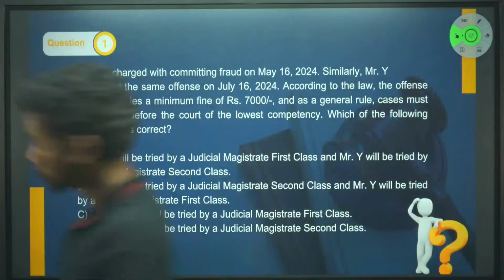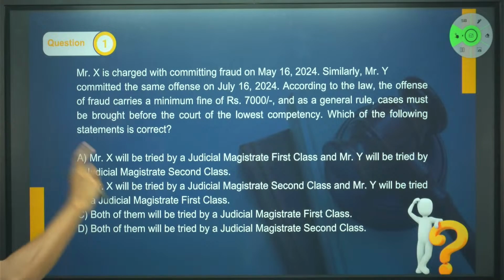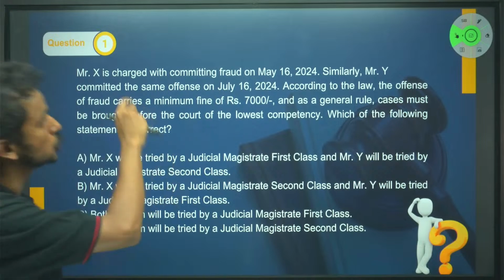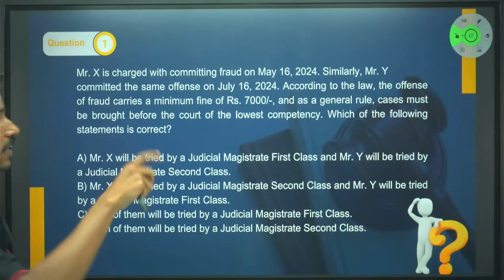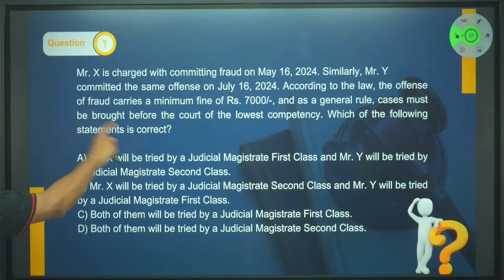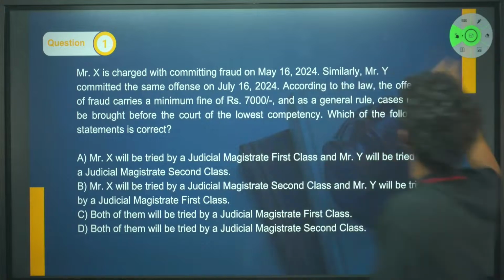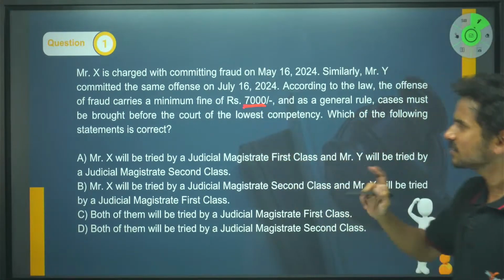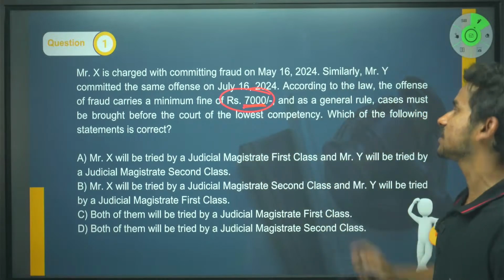Right, here's the first question. It says that Mr. X is charged with committing fraud on May 16, 2024. Similarly, Mr. Y committed the same offense on July 16, 2024. According to the changed law, the offense of fraud carries a minimum of 7,000 rupees as punishment. So what is the punishment given for this particular offense that both of them have done? Both of them have done the same offense that bears a punishment of 7,000 as fine.